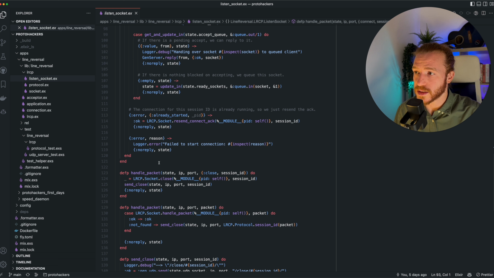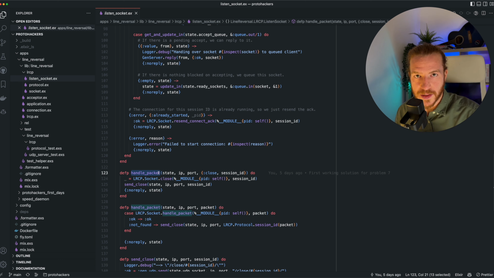If the message is close over here, we handle it completely in the listen socket process, since we want to shut down the handler process as well. So it doesn't really make sense to send it to the handler process.